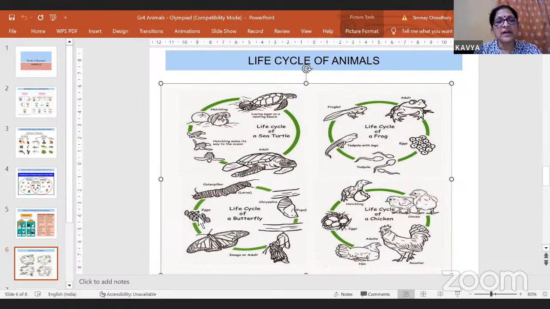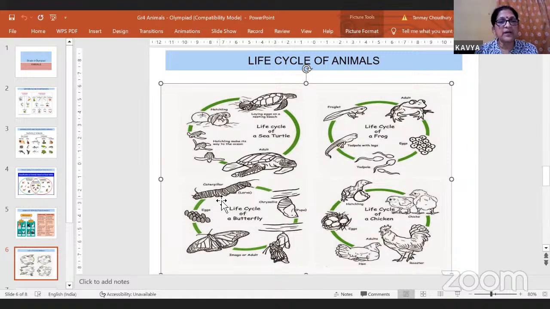Now these eggs hatch to form the larva. The larva of a butterfly is called a caterpillar. Now, can you see this caterpillar? Does it resemble the adult? No, it does not resemble the adult. So it has to undergo many changes to become an adult.